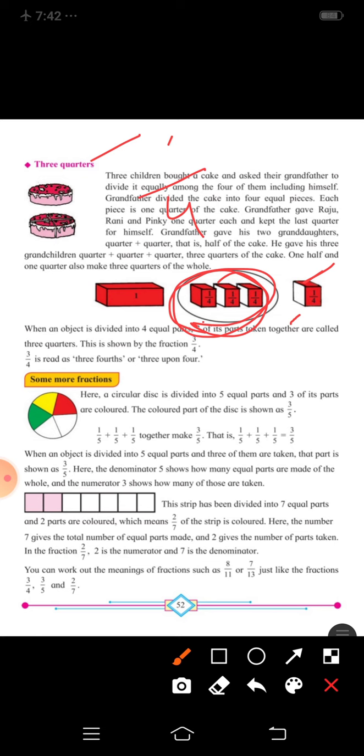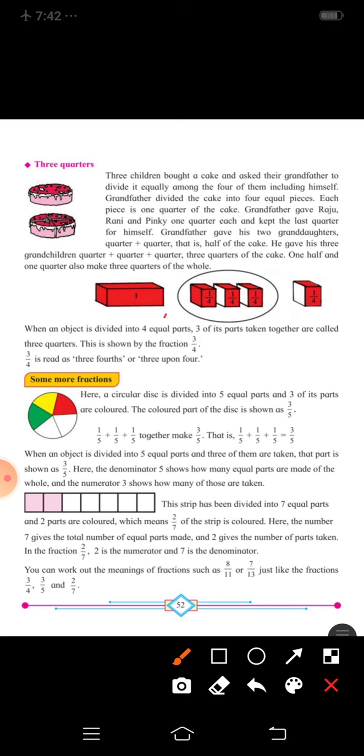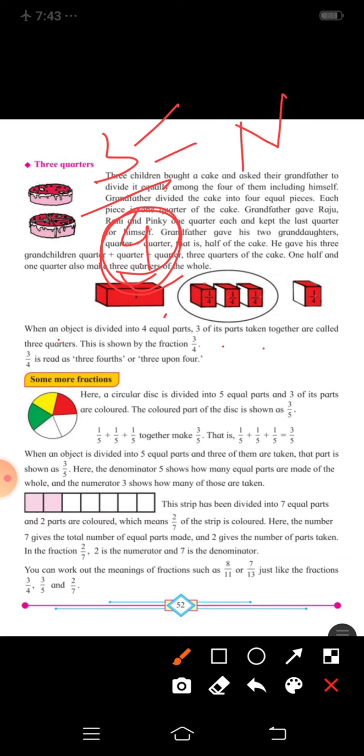Okay, now when an object is divided into 4 equal parts, 3 of its parts taken together are called 3/4. This is shown by 3/4. In total we have made 4 quarters only, correct? 4 quarters only, 1 2 3 4. So we will write 4 on the denominator only. But we will take 3/4, we will take out 3 quarters. So 3/4. Okay. So 3/4. In 3/4, 3 is the numerator, 4 is the denominator.